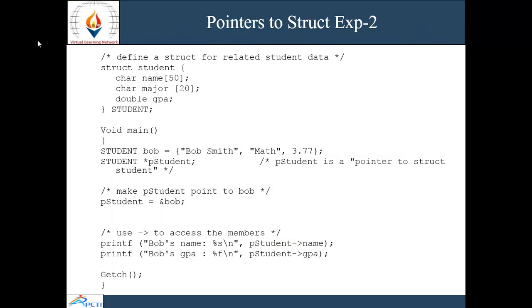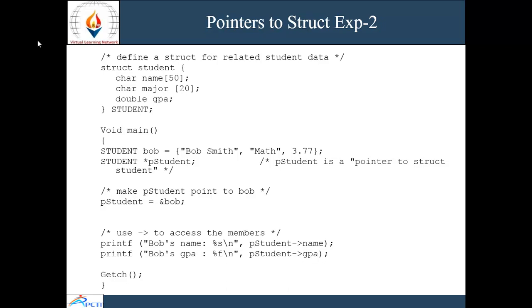Here is another example of structure with pointers. I have declared a student structure with char name, major and double GPA. Our student is the variable of this structure. In void main, student bob is the variable, initializing the values of name, major, math and GPA 3.77.